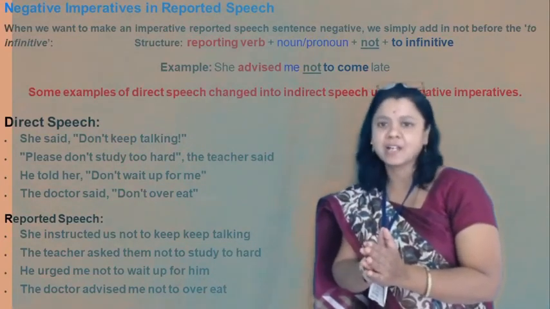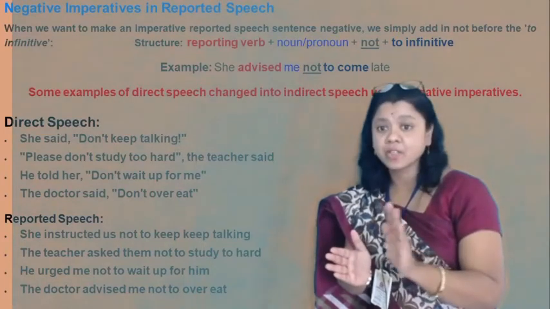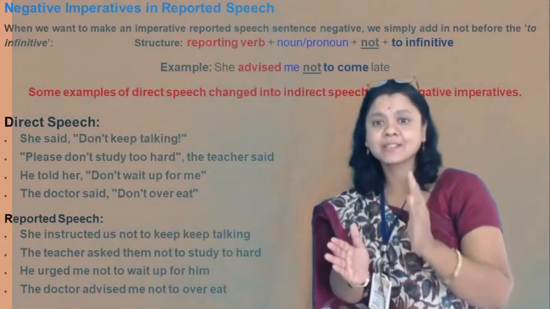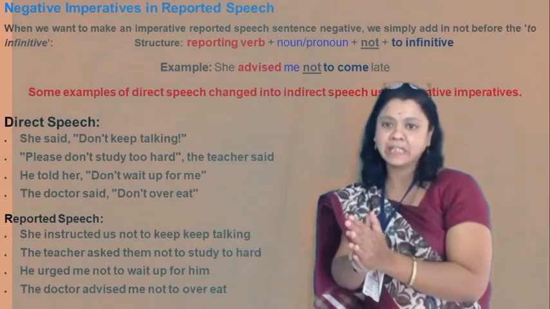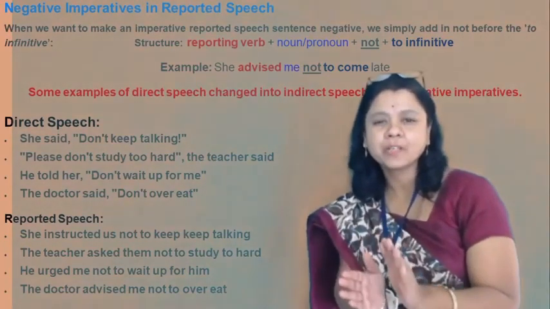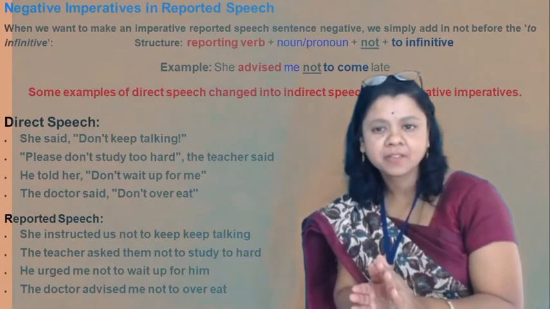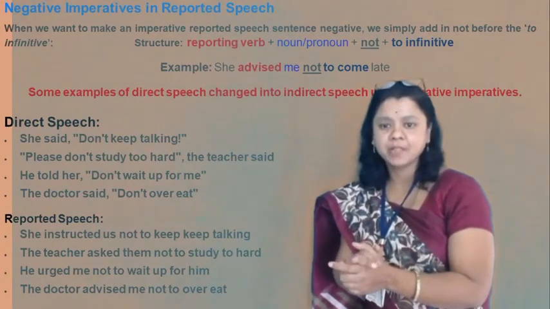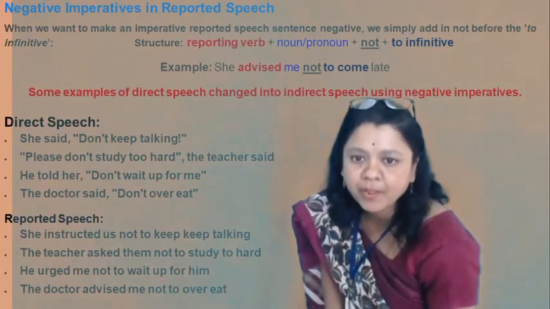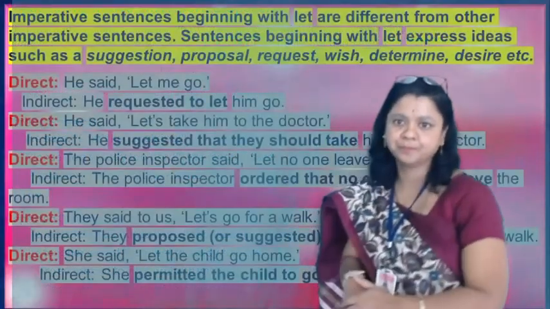Here the teacher asked, not requested. The teacher asked them not to study too hard. He told her, don't wait up for me. He urged me not to wait up for him. So this is the imperative sentence in the negative.